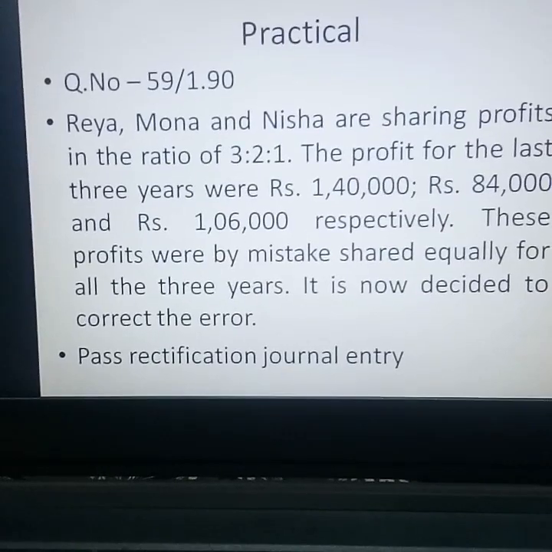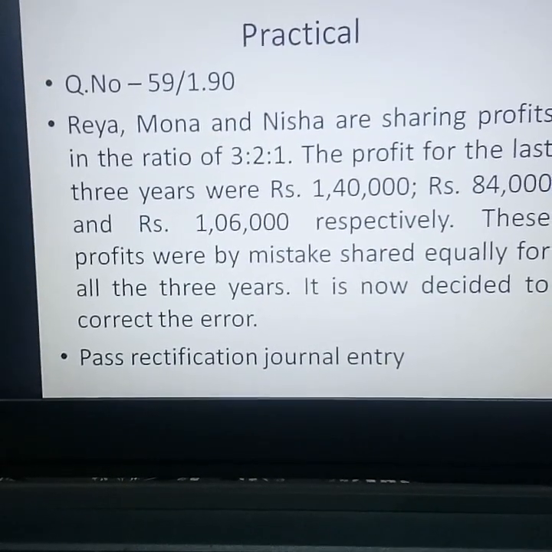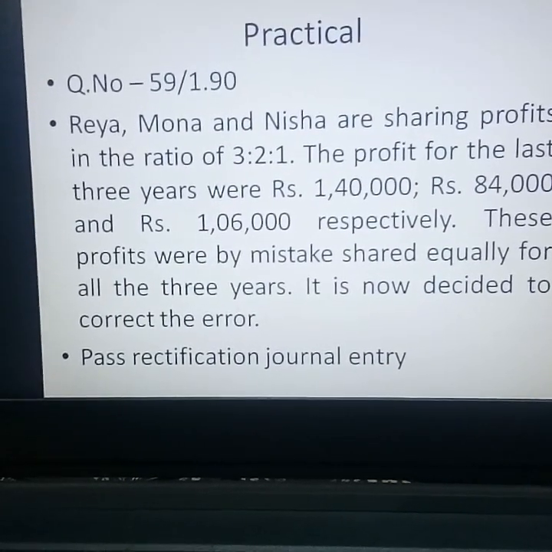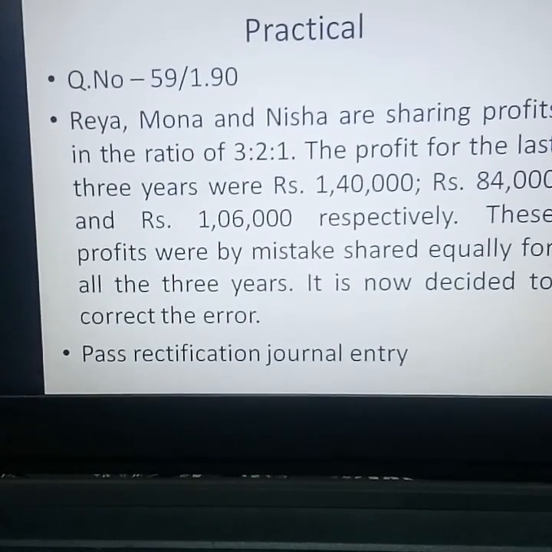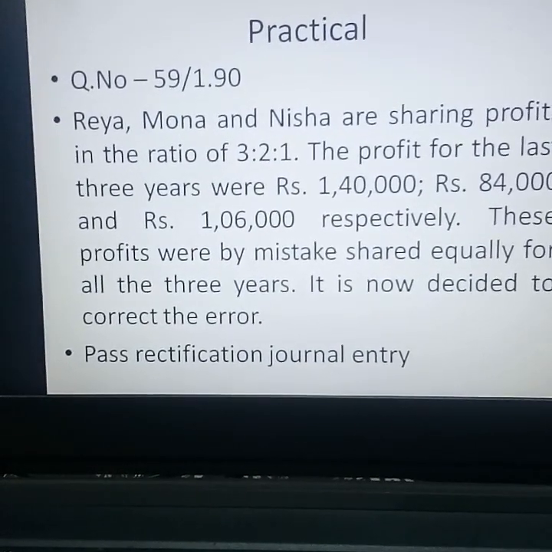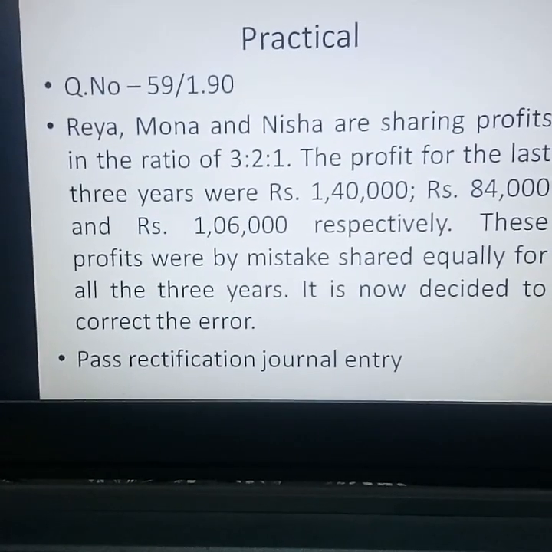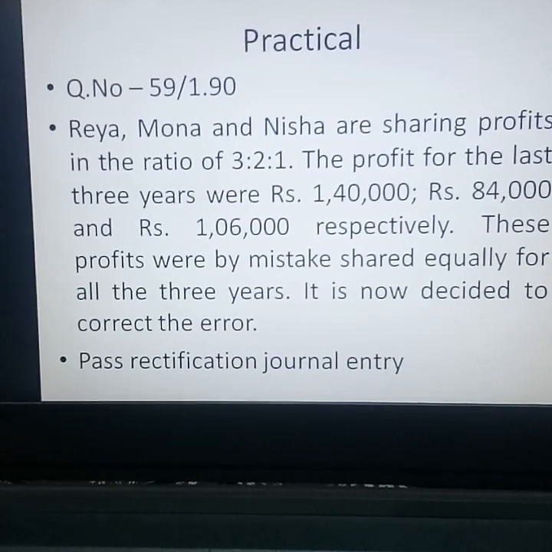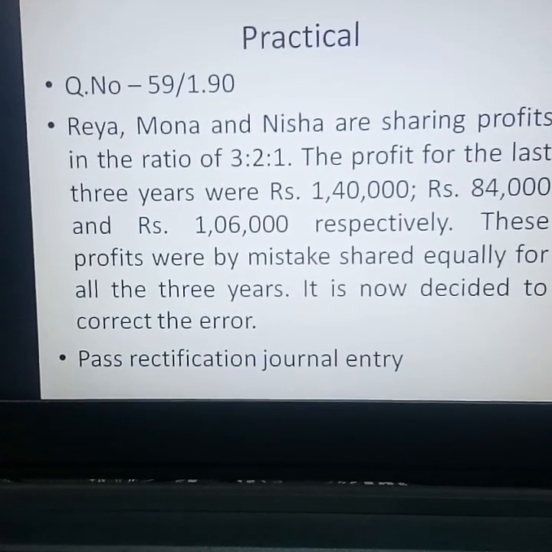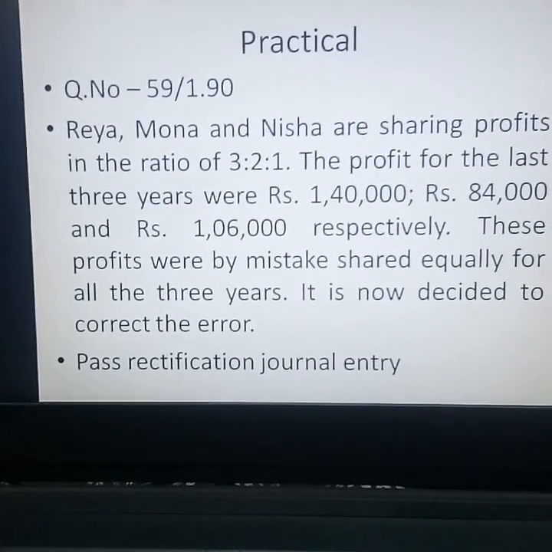So, practical exercise, question number 59, page number 1.90. Raya, Mona and Nisha are sharing profit in the ratio 3:2:1. The profits for the last 3 years were 1,40,000, 84,000, and 1,06,000 respectively.